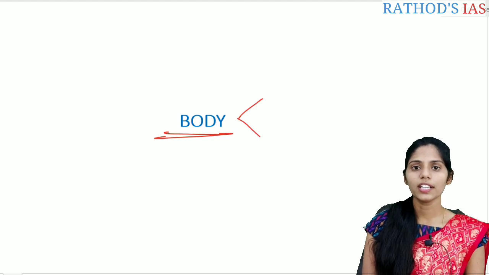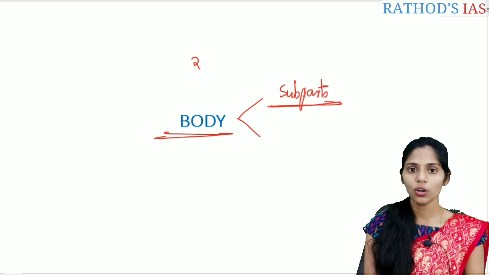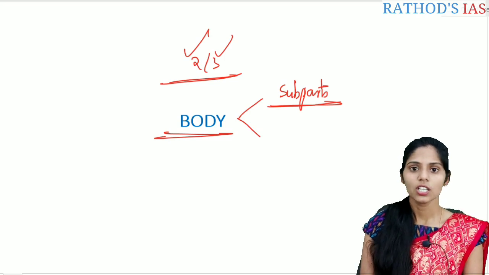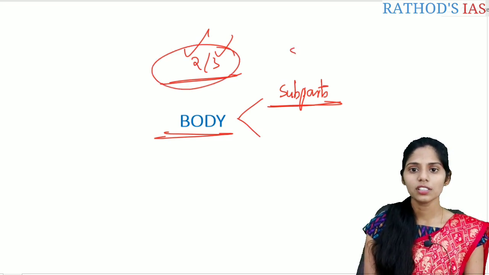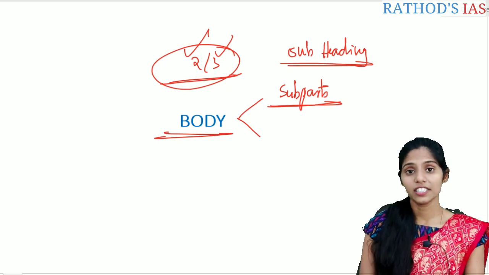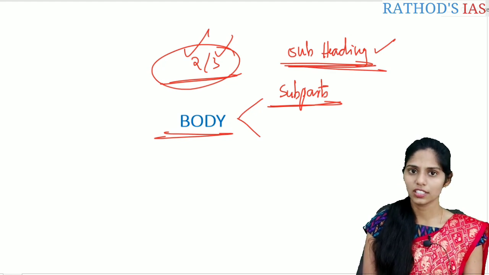So in the body you can divide into sub parts. If you see the questions of the UPSC, they are not asking one question directly. There are 2 to 3 sub parts present. So you need to address each and every part to gain full marks, correct? So you have to use subheadings, and these subheadings you can draw directly from the question itself. Don't worry about how to design the subheadings. You can take them directly from the question itself.